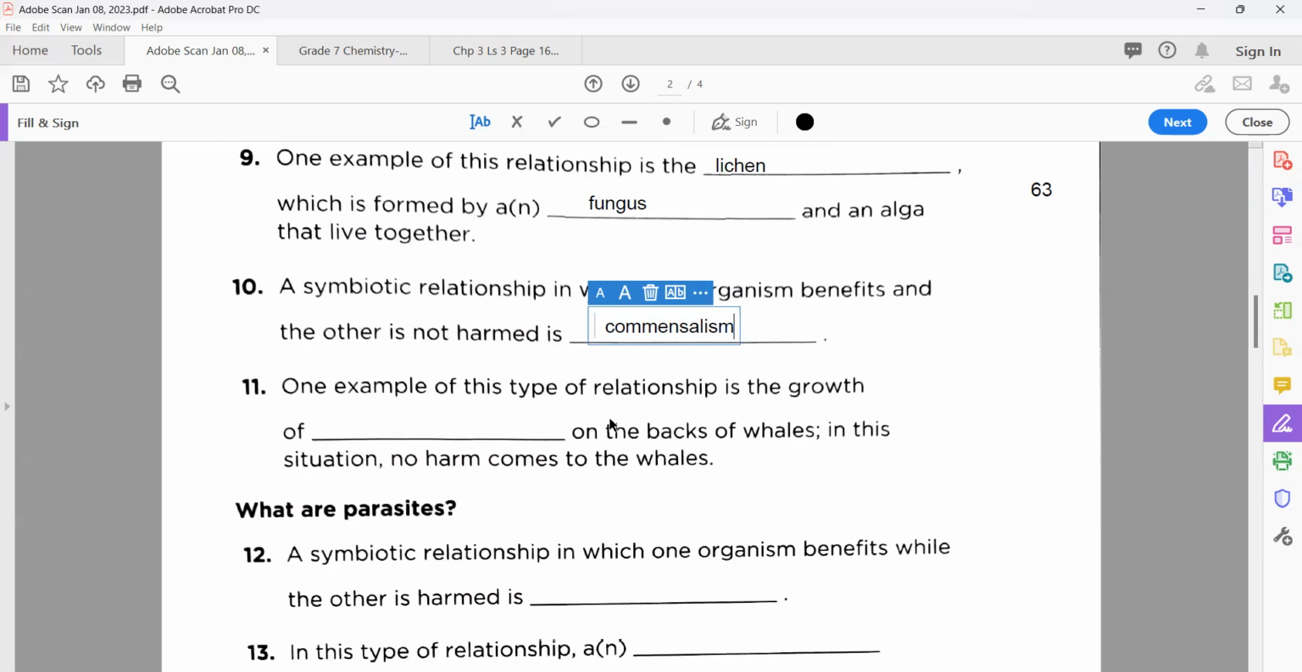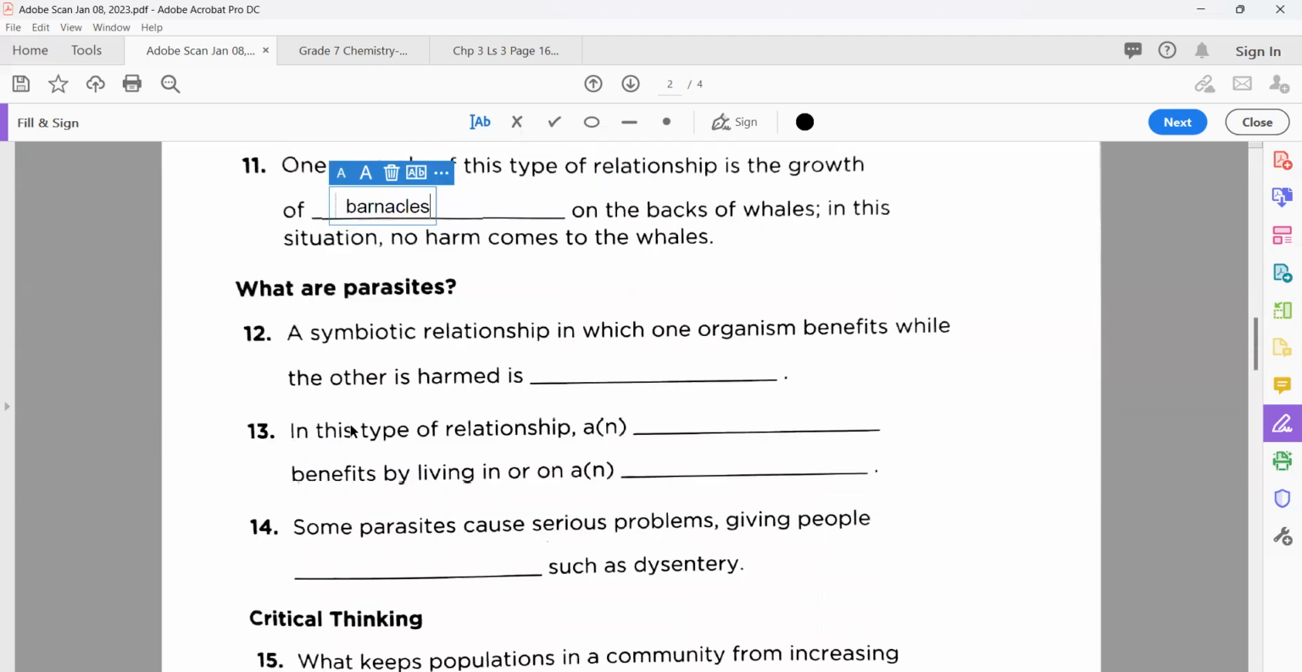Okay. After this, number 11, one example of this type of relationship is the growth of dash. No. No. Please focus here. Barnacles. Okay. Next, number 12. A symbiotic relationship in which one organism benefits while the other is harmed. Type of this relationship, what do we call? Parasitism.